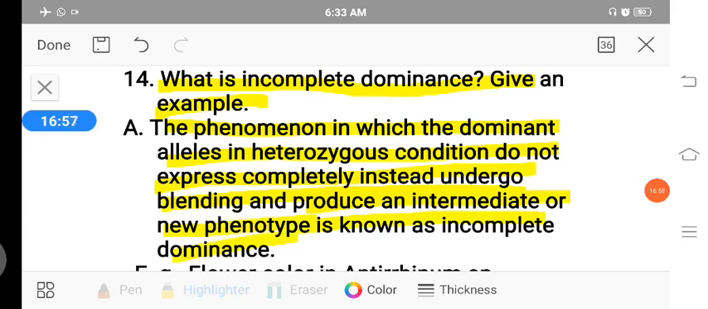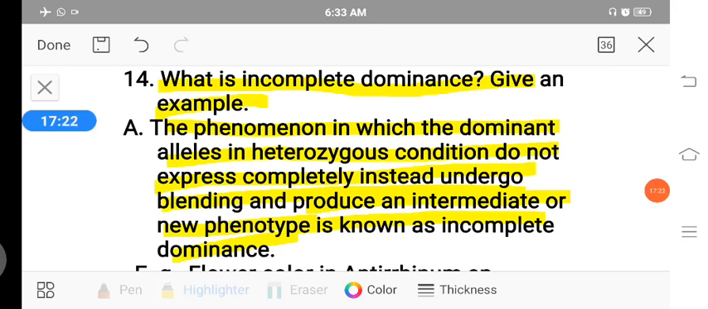Here what happens when the dominant alleles in heterozygous condition are able to express. But in incomplete dominance, they are not able to express completely. Instead, it undergoes blending and produces an intermediate or new phenotype, which is called incomplete dominance.